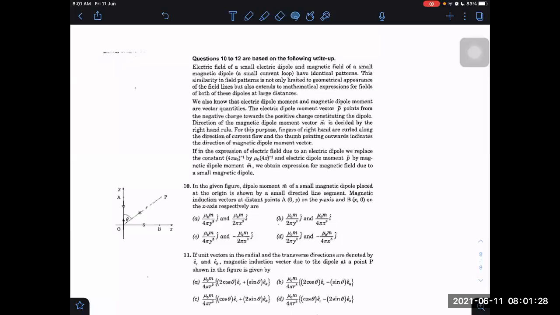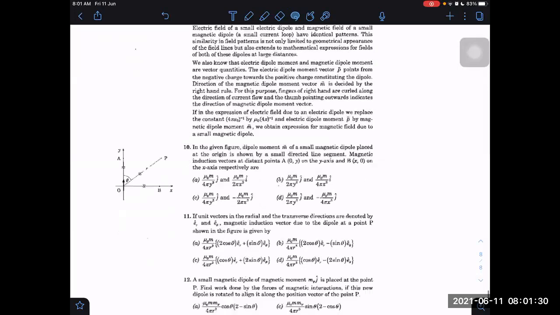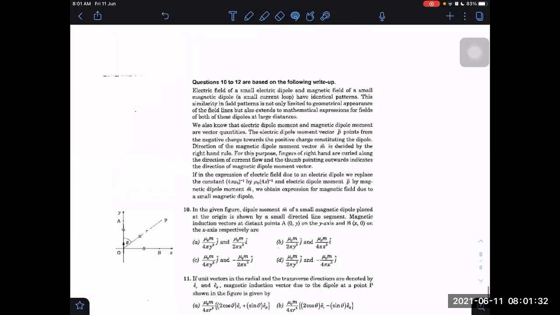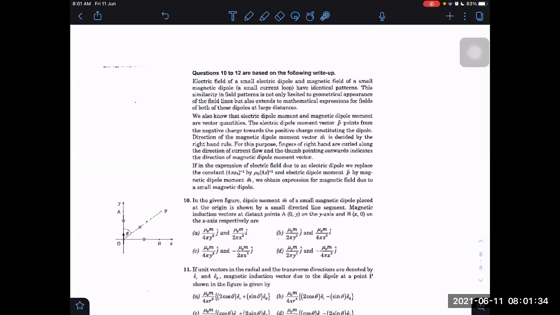Somewhat lengthy to read. Have you attempted it before or not? No, sir. You can do it, I think. I can just see from the options, and from options I can tell it is based on magnetic dipole moment and the field due to magnetic dipole moment, and we can use the same formula as we use for the electric field, 2kp by r cube.